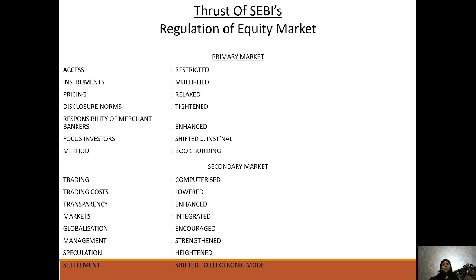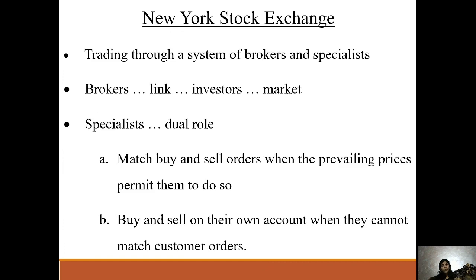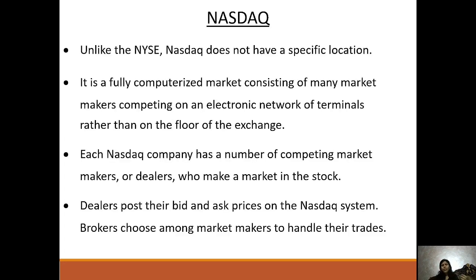Here the thrust of SEBI's regulation in the equity market, the primary market and secondary market, is given. Trading is computerized, trading cost is lower, transparency is enhanced, the market is integrated, globalization is encouraged, risk management is strengthened, speculation is highlighted, and settlement is on an electronic basis. So all the regulations of the equity market are given. Then there is the New York Stock Exchange, where you trade through a system of brokers or speculators, with broker links, buying, selling, and prevailing prices.